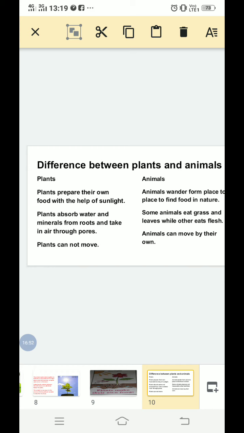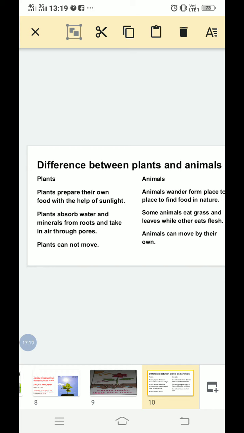About animals, animals wander from place to place in search of their food in nature. In our previous video we discussed this. Some animals eat grass and some animals eat the flesh of other animals, and that group is called carnivores.